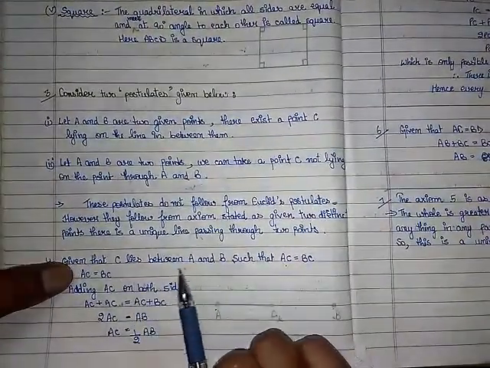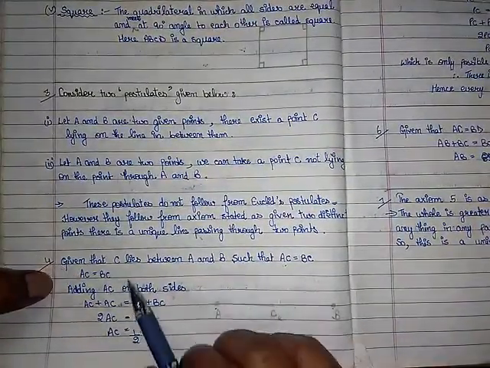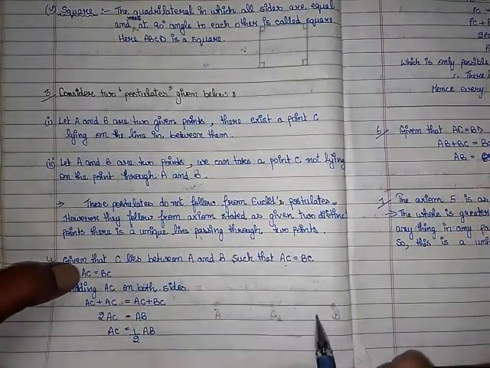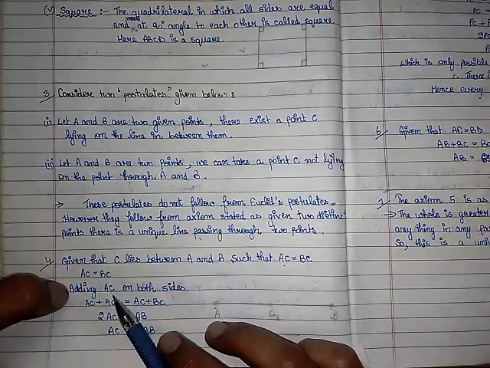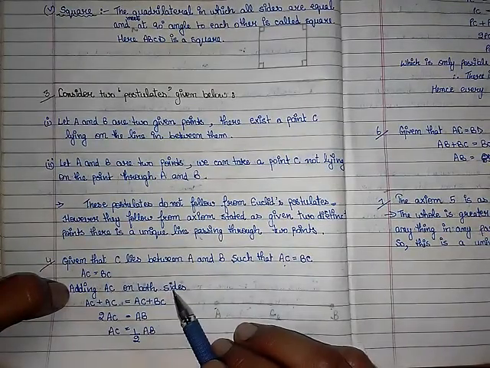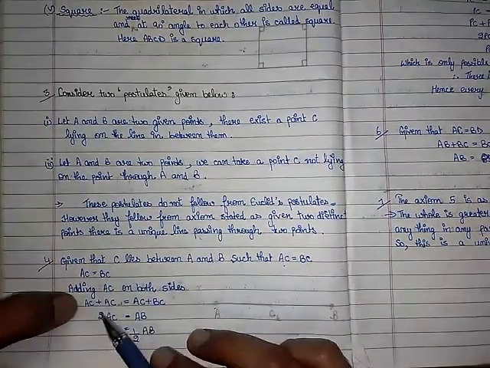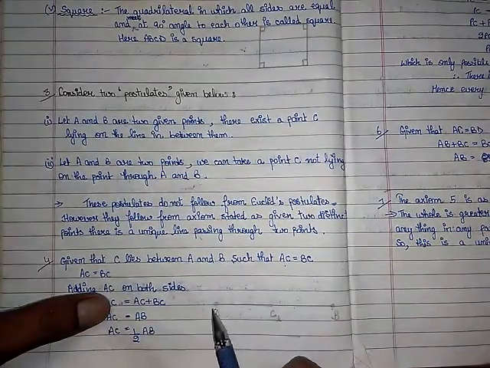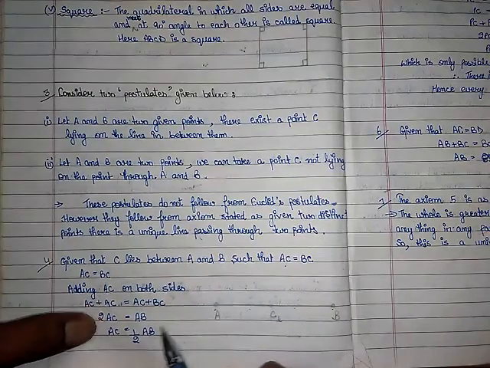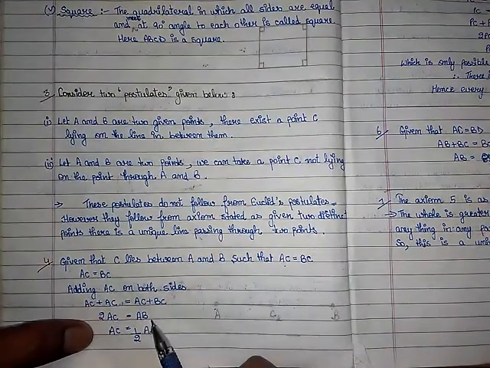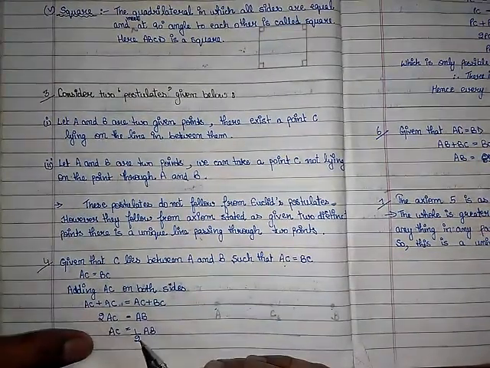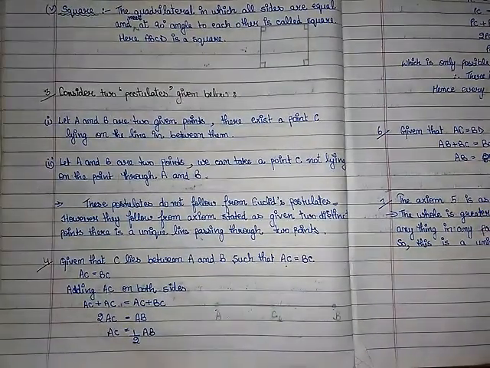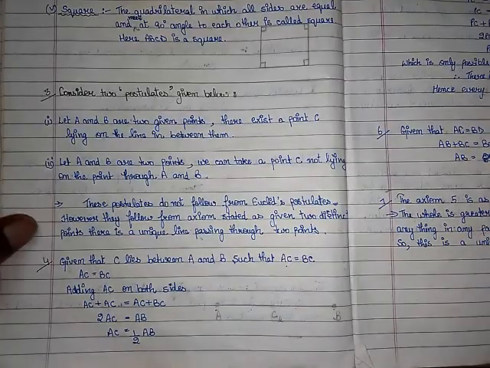Given that C lies in between A and B such that AC is equal to BC, that is given to you in the figure also. So what we are going to do, we add AC on both sides. AC plus AC will give you 2AC, that will equal BC plus AC. And after adding AC to BC, you will get AB according to the figure. Then 2 will be shifted downwards, and finally you will get AC is equal to half of AB. So that is the proof of the question. Clear?